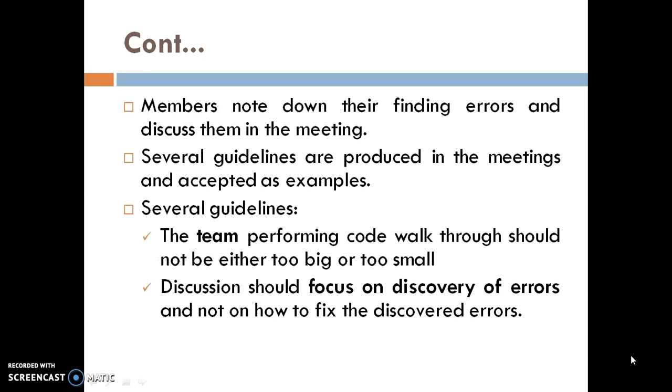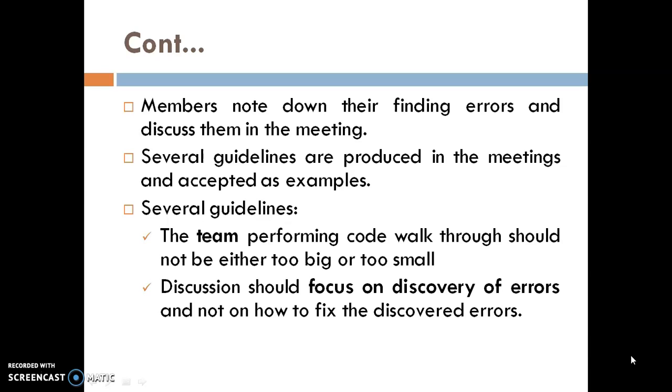In this process, members of the code walkthrough note down the errors they find and discuss them in the meeting. Several guidelines are produced in the meetings and accepted as an example. Several guidelines like the team performing the code walkthrough should not be either too big or too small.